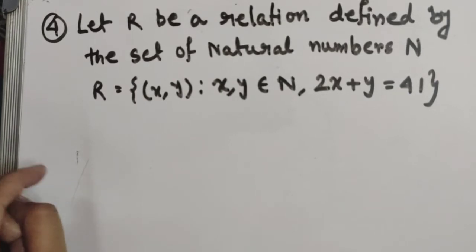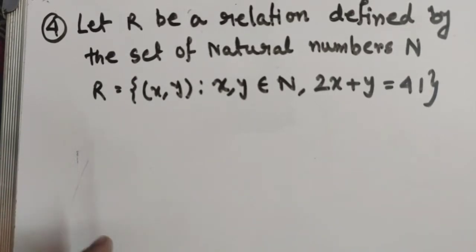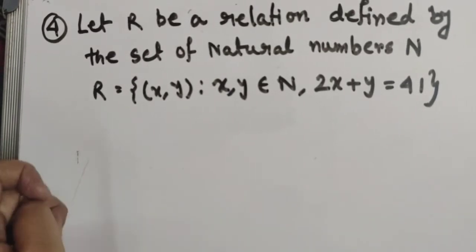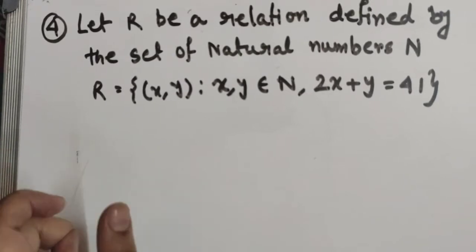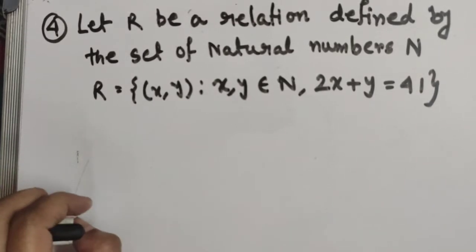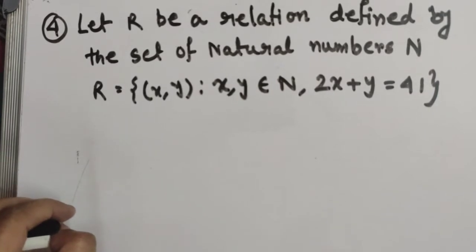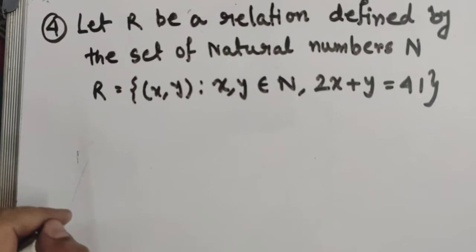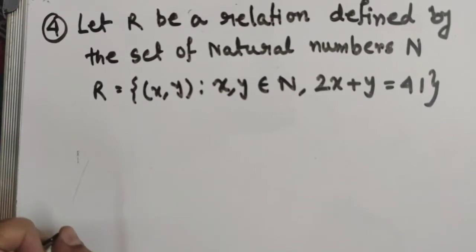The second question is about a set A equals 1, 2, 3, 4, 5, 6, and R is defined as the ordered pair (a, b) where b equals a plus 1. Now check whether the relation R is reflexive, symmetric or transitive. And the third question is based on a proof: we have to prove the statement that every identity relation on a set is reflexive but the converse is not necessarily true.